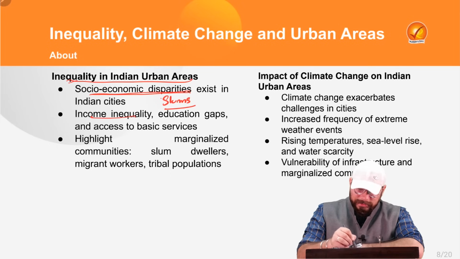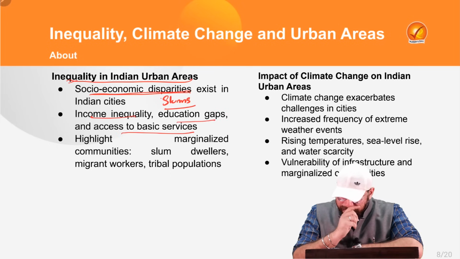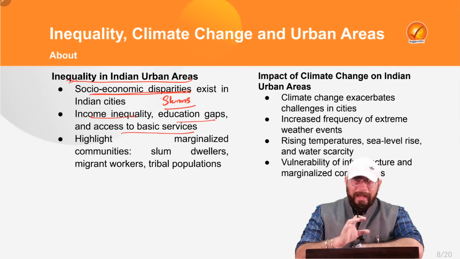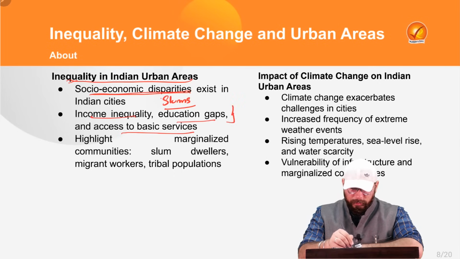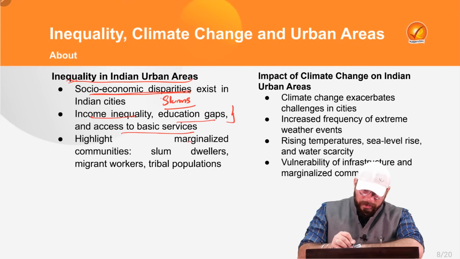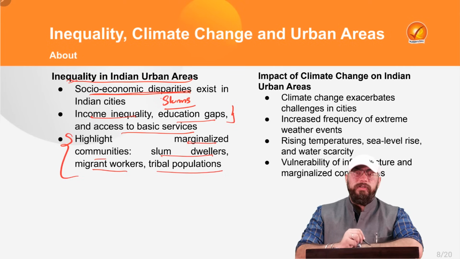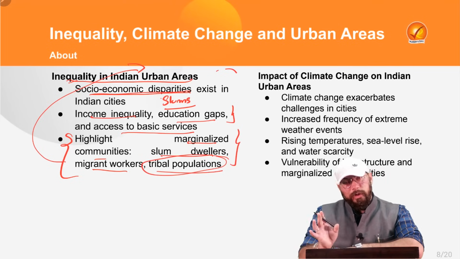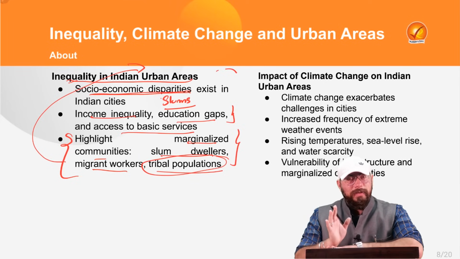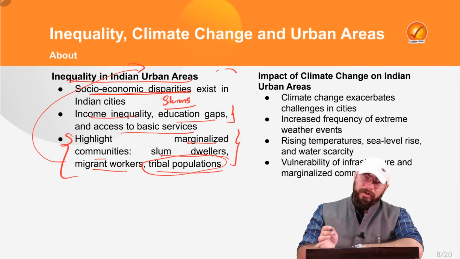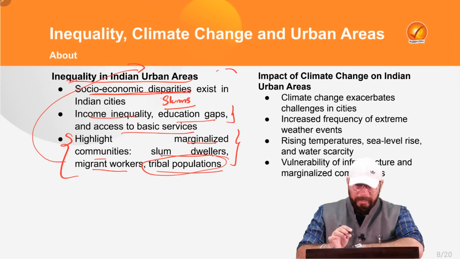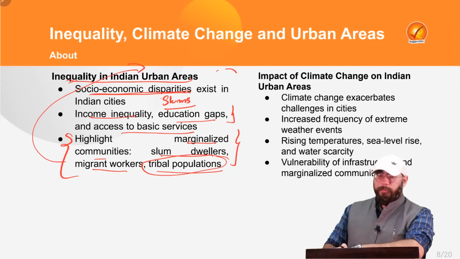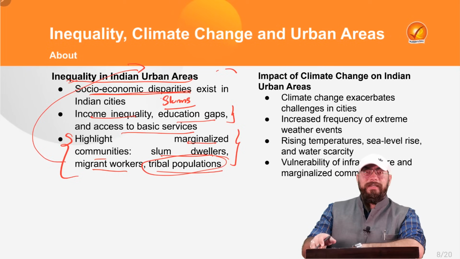Then there is income inequality, education gaps, and access to basic services. In relation to that also there is inequality, and in relation to the inequality in urban areas, this point can also be a very feasible one. Also, marginalized communities, slum dwellers, migrant workers, and tribal populations are present in the urban areas because of the high levels of inequality. And that becomes a very big problem, because the tribal population also are impoverished. They're cut out from society, and they are not getting adequate benefits which they need to get, right? Of course, migrant workers are also not getting all the benefits. They are also living in impoverishment, slum dwellers as well, and other marginalized communities as well. So that is it about inequality in urban areas.